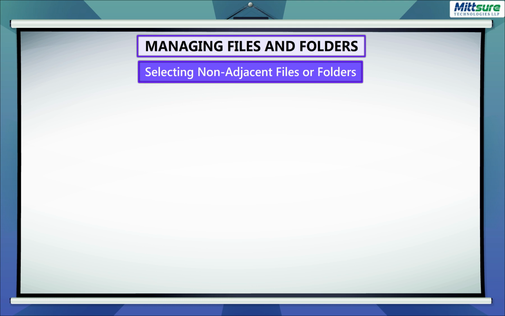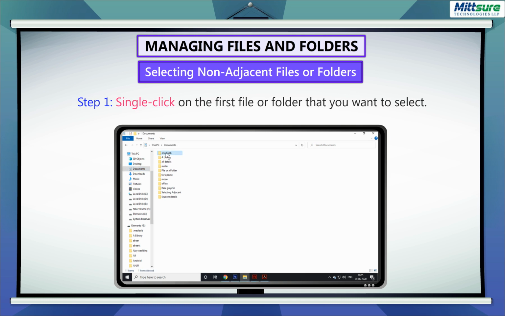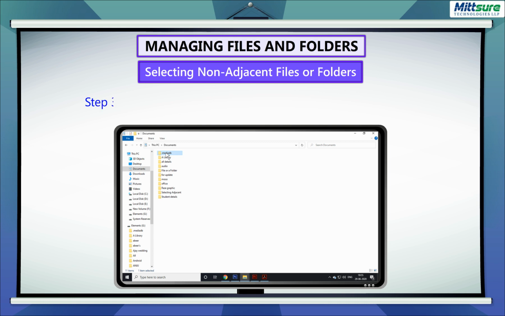Selecting non-adjacent files or folders. Follow the steps to select several non-adjacent files or folders. Step 1. Single-click on the first file or folder that you want to select. Step 2. Press and hold the Ctrl key. Step 3. Now click on each file or folder that you wish to select.